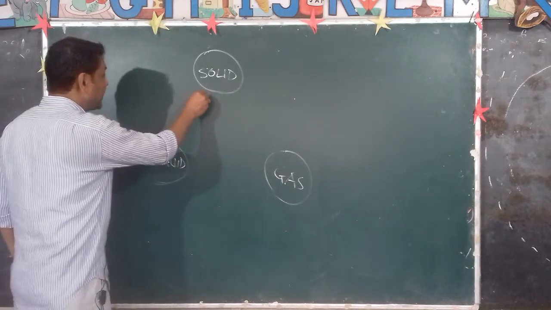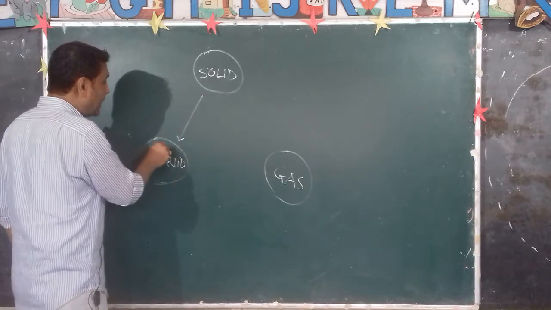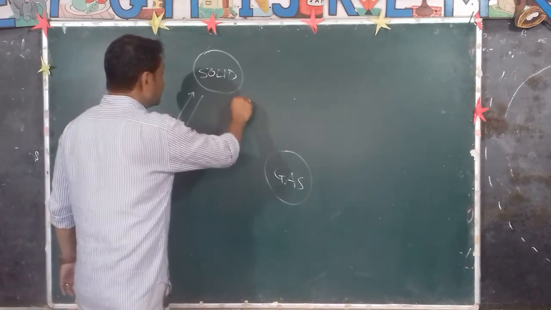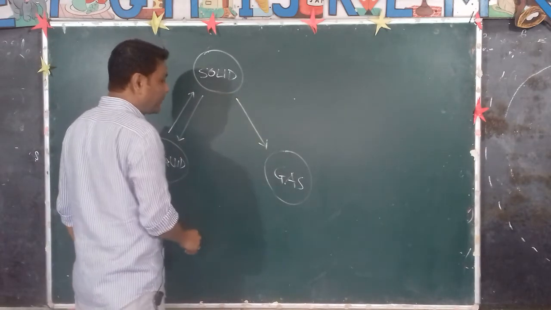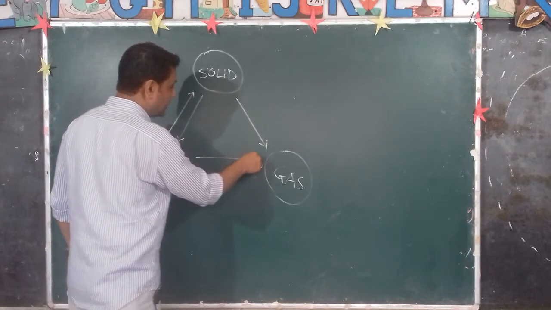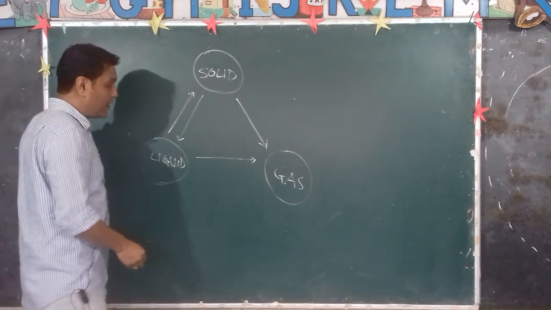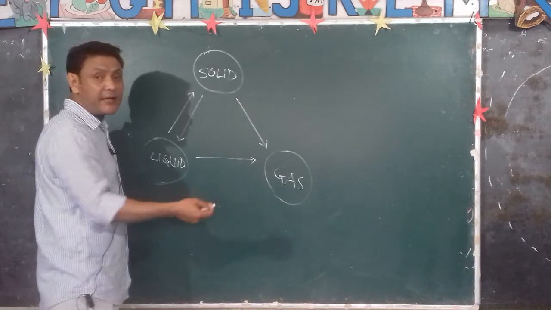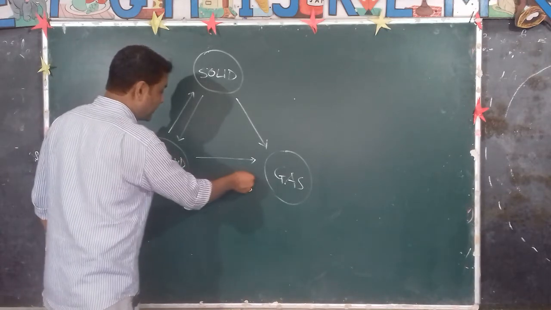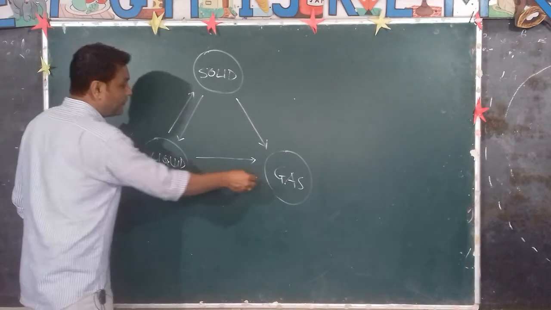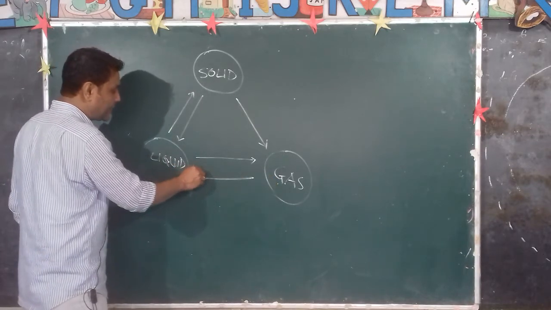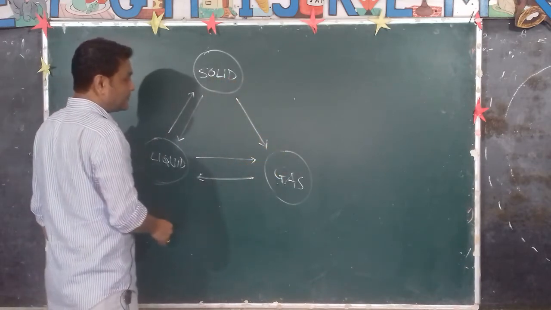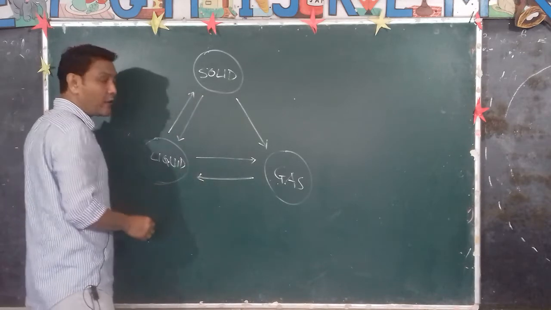The solid changing into liquid is called melting, and liquid changing into solid is called solidification or freezing. Liquid changing into gas is known as evaporation, or we also call it boiling. Boiling takes place at a fixed temperature, whereas evaporation takes place at any temperature. We call it vaporization. Solid changing into gas is sublimation, whereas gas changing to liquid is known as condensation.